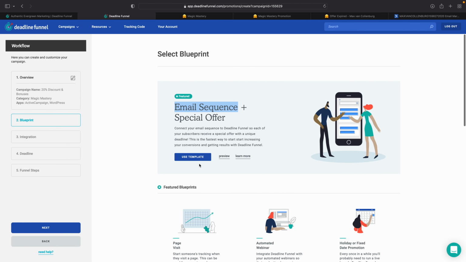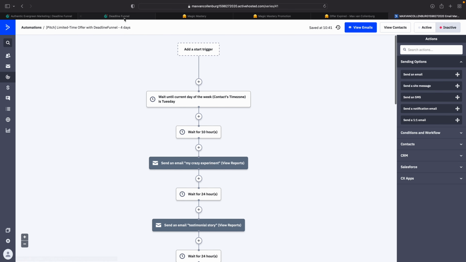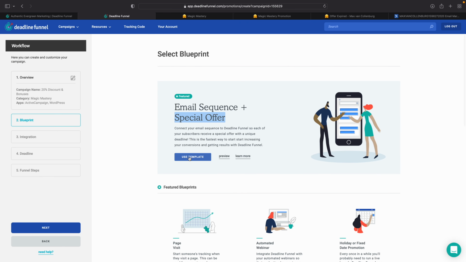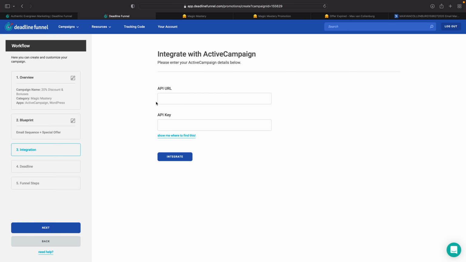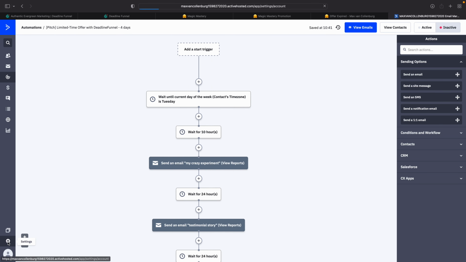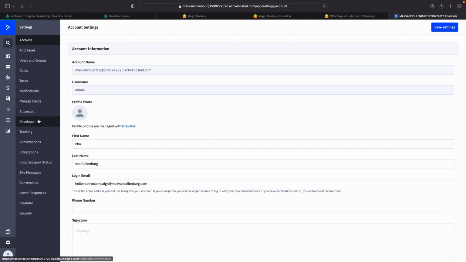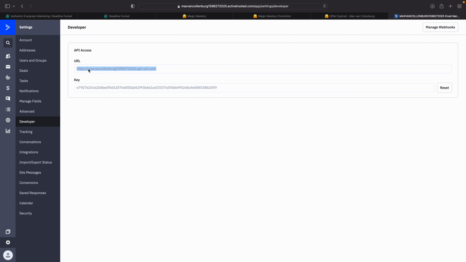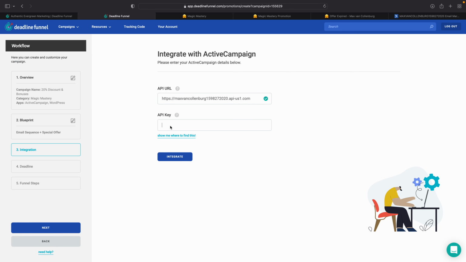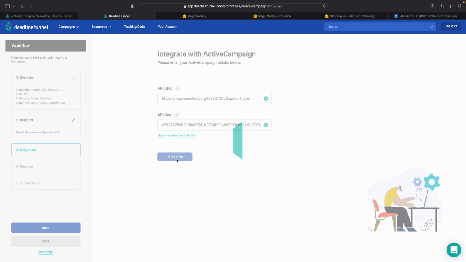Now, for this example, we're going to use the email sequence and the special offer. So that's this automation over here, right? So here I'm going to click use this template, and then we have to integrate with ActiveCampaign or with your email service provider. So usually it's going to ask you for the API URL and the API key. So inside ActiveCampaign, we can go over to settings, and then we go over to developer, and then over here you find the URL and the key. So I copy these and paste this in here, and then over here I click integrate.